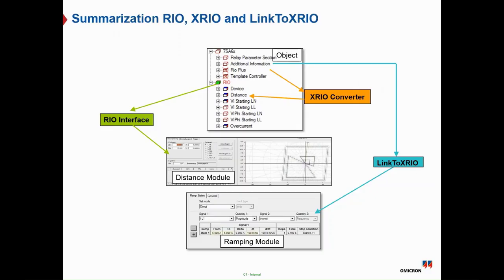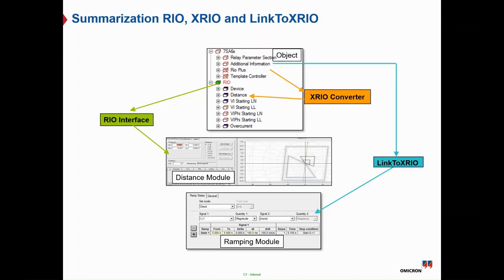And here's a summarization of the relation between RIO, XRIO, and Link to XRIO. And as you can see here, the RIO characteristic shape can be represented by the distance module. As you can see here, the quadrature distance module, and also the relation between the RIO and XRIO. So once you import the relay parameter setting as an XRIO file, there is an XRIO converter, which is the link between the XRIO and the RIO file represented in the characteristic or graph shape.